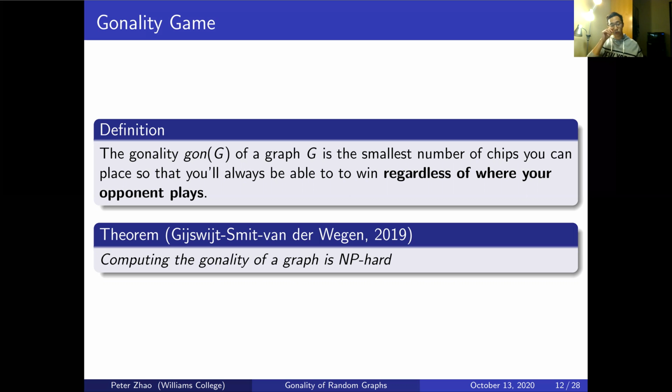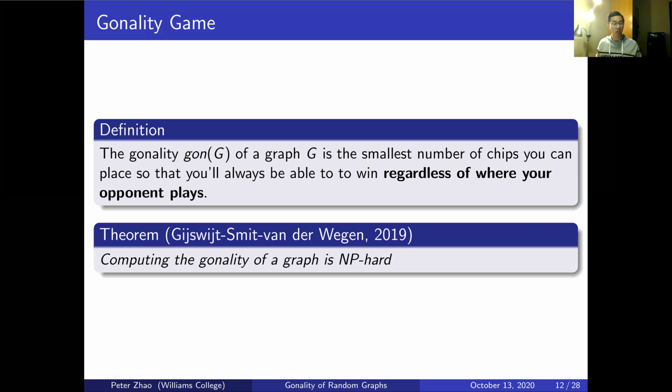So to show that a graph has a certain Gonality, I have to check every scenario with smaller and smaller numbers of chips, or k, and check every scenario where I place a certain number of chips down, my opponent places the debt anywhere, and show that I can at least win one of them. Or in a case where the Gonality flattens out, I cannot win any configuration.